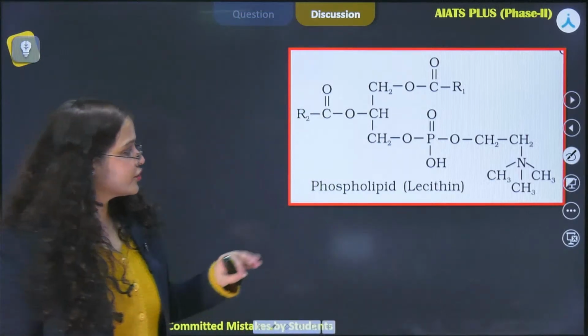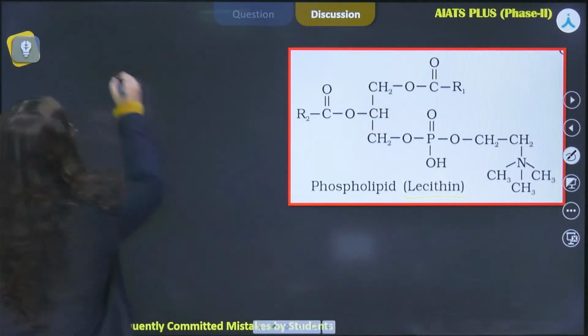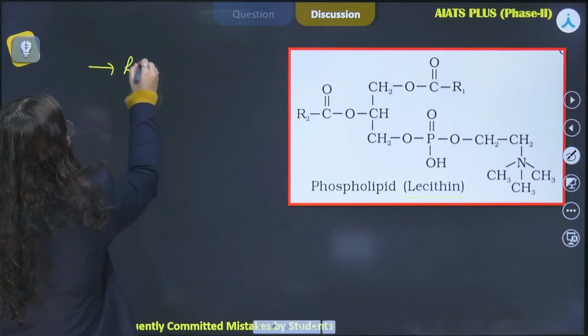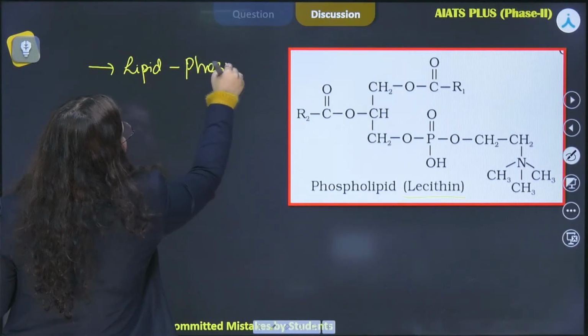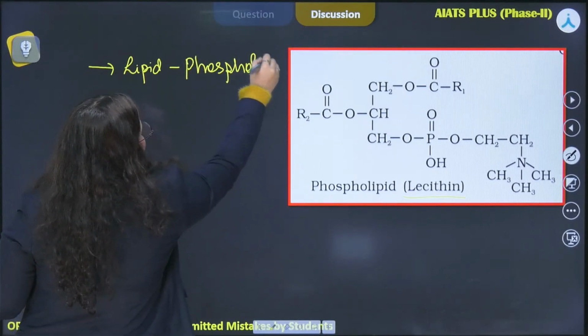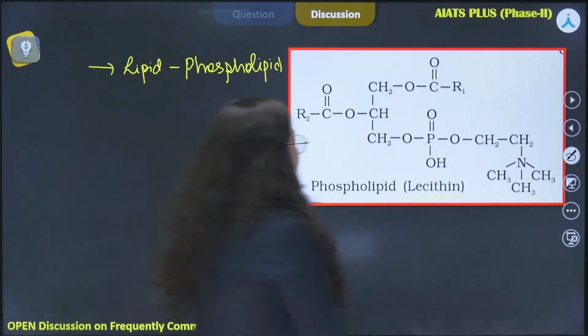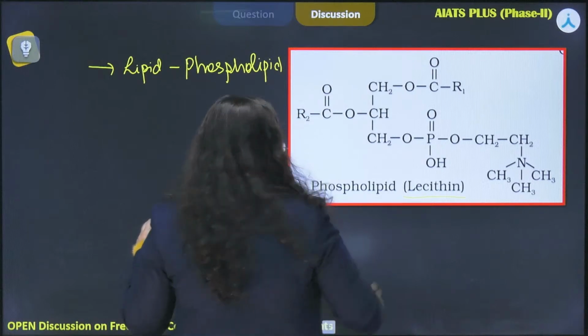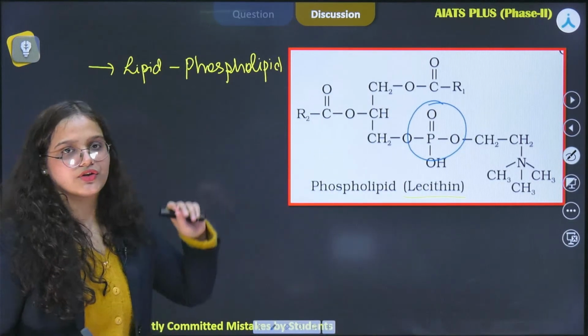So we can see the structure of lecithin on our screen. So lecithin is basically a lipid, and to be precise, it is a phospholipid. And how are we calling it a phospholipid? We can see in our diagram itself that we have a phosphate molecule in the structure. All right.